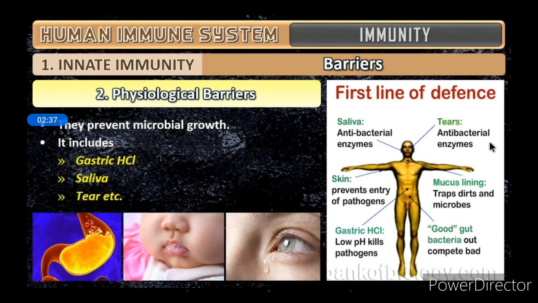Then next is physiological barriers. They prevent microbial growth, like the gastric HCl. We know that in the stomach hydrochloric acid is present, which will prevent the growth of microorganisms or kill the microbes which enter along with the food to the stomach. Then saliva in the mouth, and the tear glands or the tears, which again prevent microbial growth. So these are the physiological barriers.